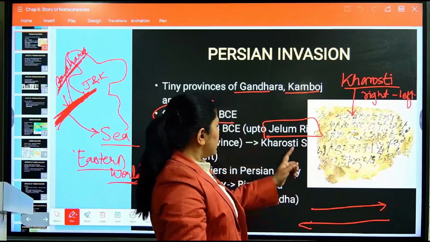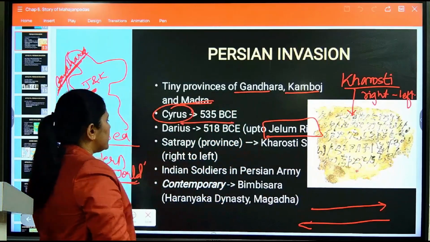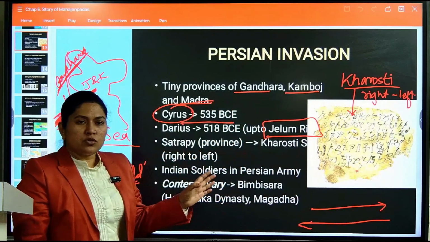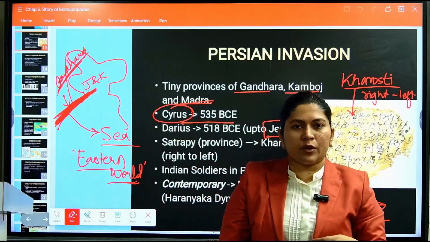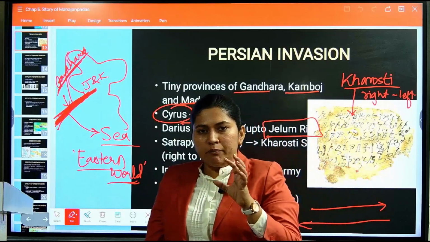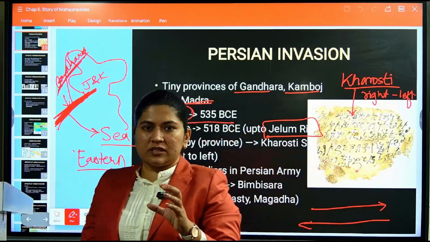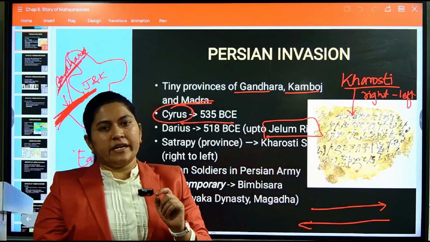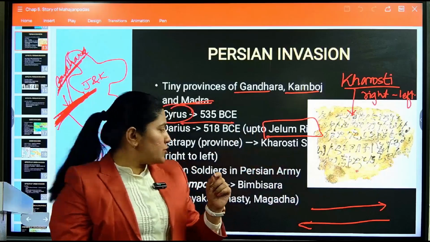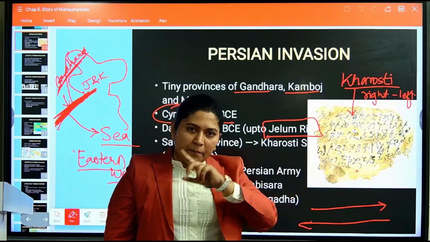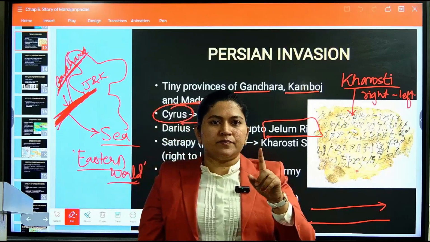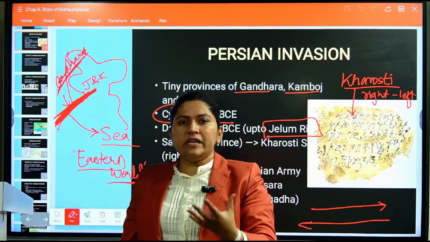If you analyze the Kharosthi script, many of the inscriptions of the Ashokan edicts are also based on it. So this was the impact of the Persian people on Indian culture.